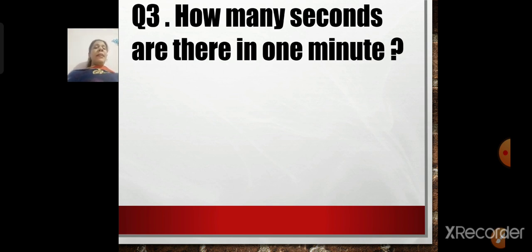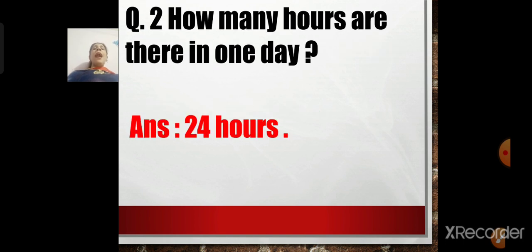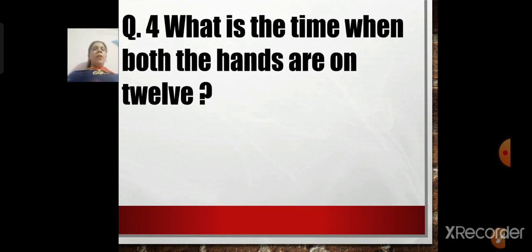How many seconds are there in 1 minute? In 1 minute, children, how many seconds are there? This also we have done. 60 seconds. Correct. And how many hours are there in one day? 24 hours. Children, remember. How many seconds are there in 1 minute? 60 seconds. Okay. Now next.